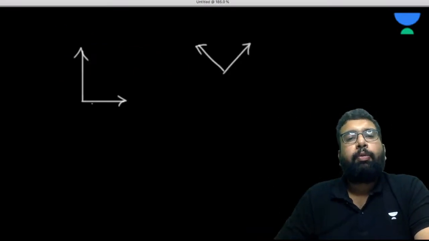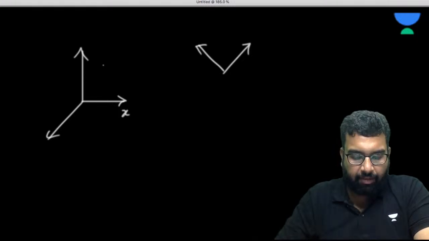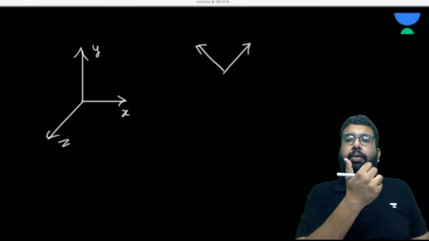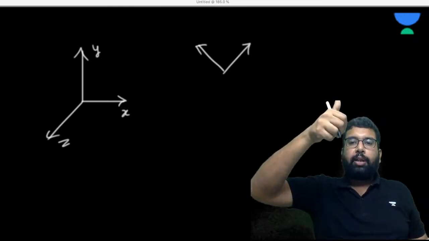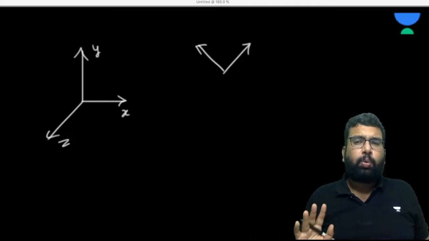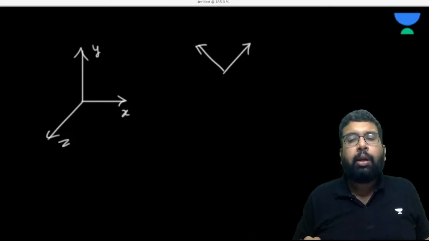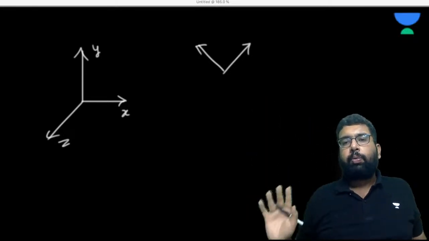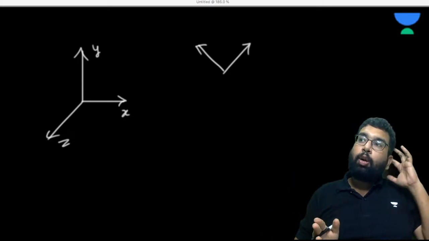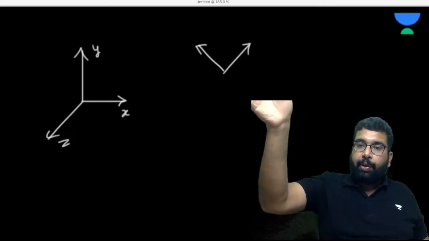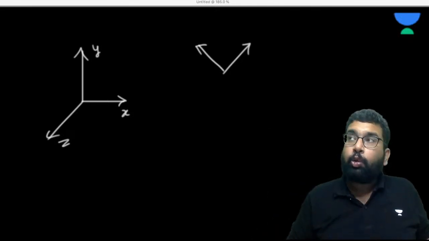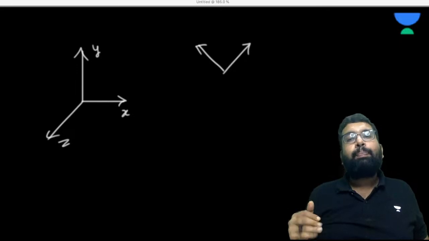For example, we have X, we have Y, we have Z. I hope you understand that X refers to this, Y refers to this, and Z refers to this. If you are sitting in a room, just look at a corner of the room. Any corner, I am very sure you would be observing three lines, one going up, one going here, one going here. Three directions. Each wall of your room is a plane.